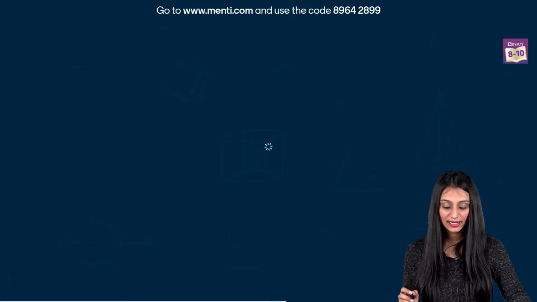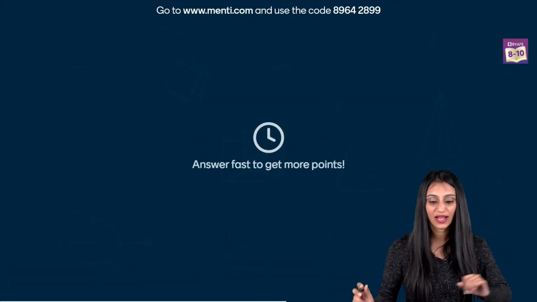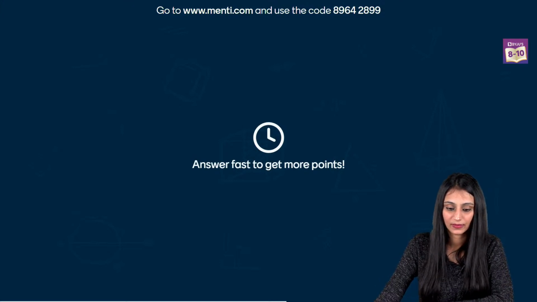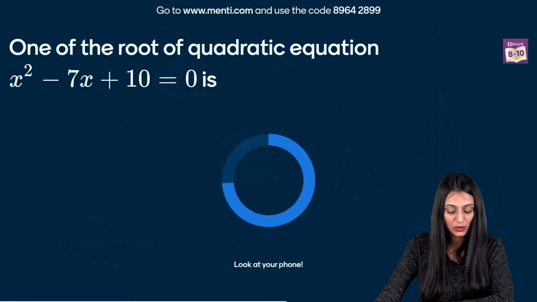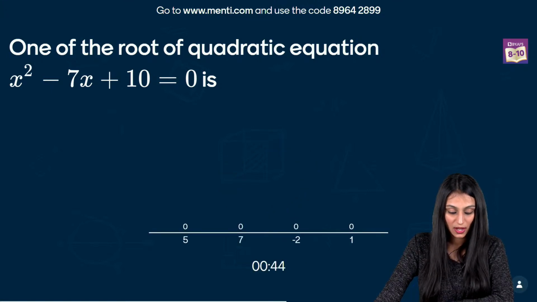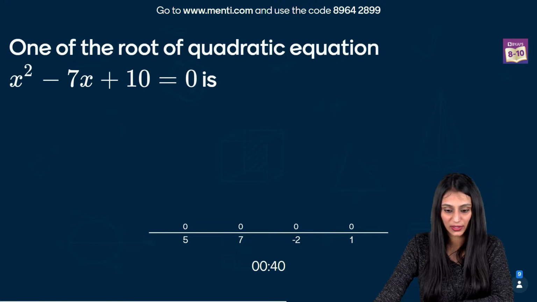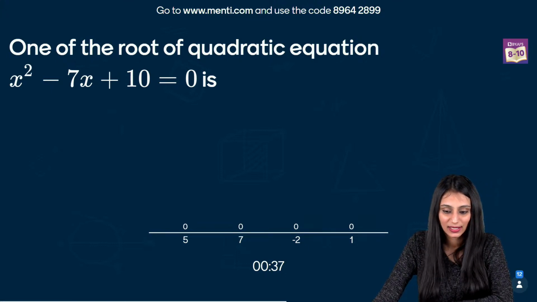All right, let's move ahead. Let's take a look at question number 5 now. One of the roots of the quadratic equation x square minus 7x plus 10 equal to 0 is. Alright, so your time has started. You have to find one of the roots of this equation.